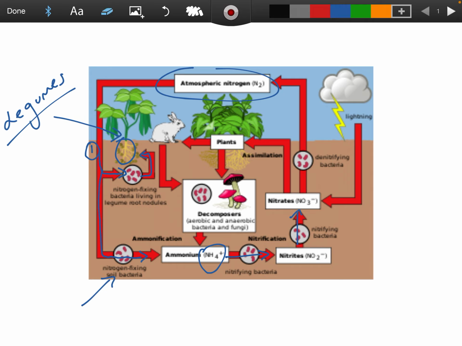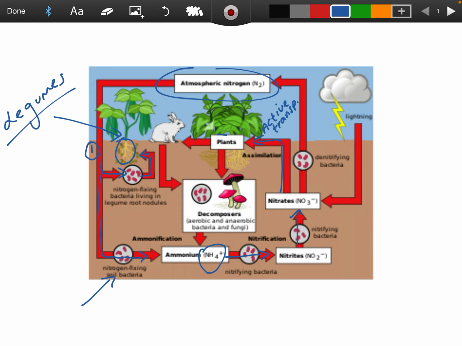The nitrates then are assimilated, which means that they're used by the plants via active transport. Okay, it's actually active transport that does this. And we remember that active transport is the movement of molecules from an area of low concentration to high concentration, but ATP is required, meaning energy is needed for this to happen. They are taken into the cells in the plant or the animal for forming amino acids or DNA or energy, ATP. The plants are then eaten by the animals.